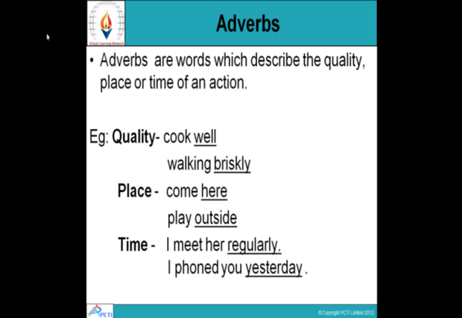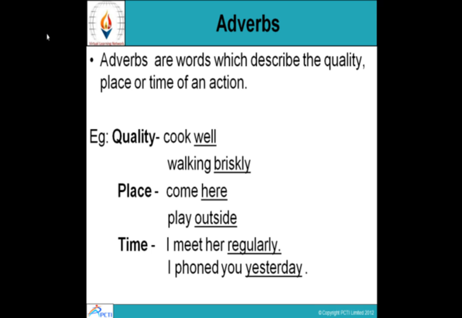Adverbs. As the name suggests, these are words which add something to the verb or action. That means they tell something about the action. Adverbs are words which describe the quality, place or time of an action. Quality. Cook is the verb, an action, and well is the quality of that action. Cook well. Walking briskly. Walking is action. How? Walking briskly, fast.